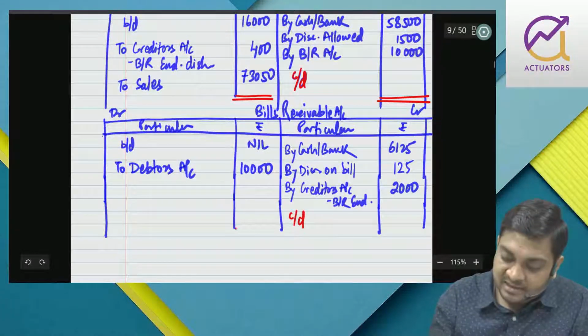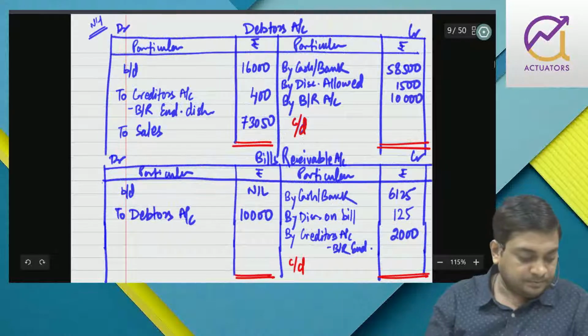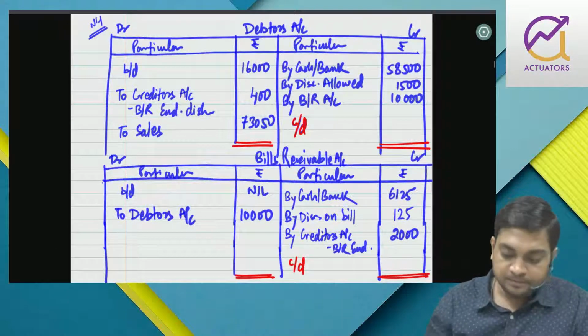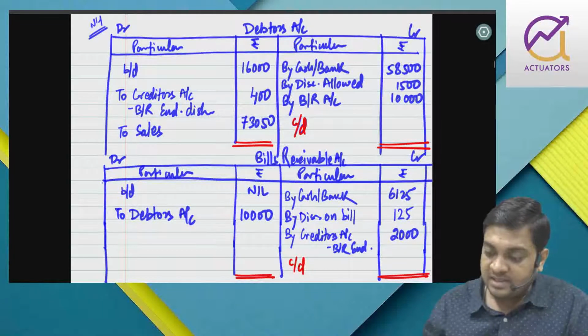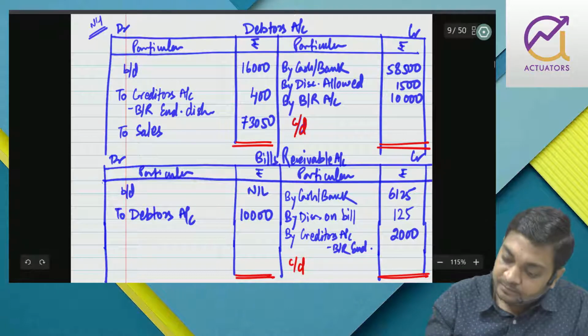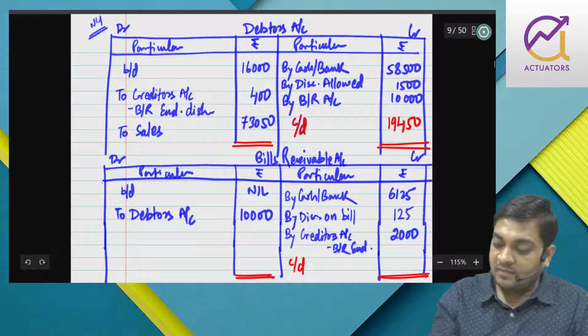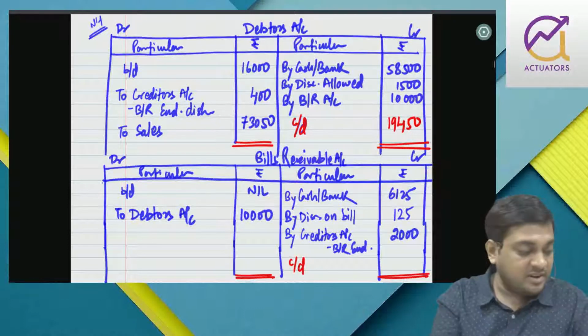Here I'll get bills receivable as balancing figure. This is 70 and then we have 19,450. And this one we will have 1750.